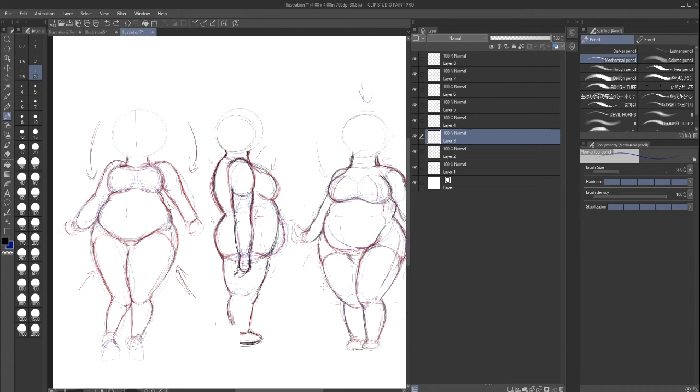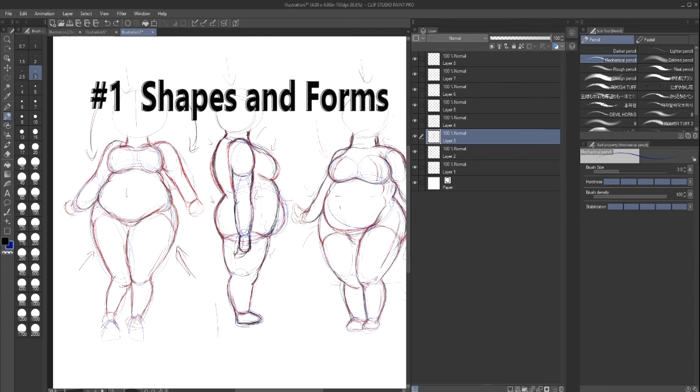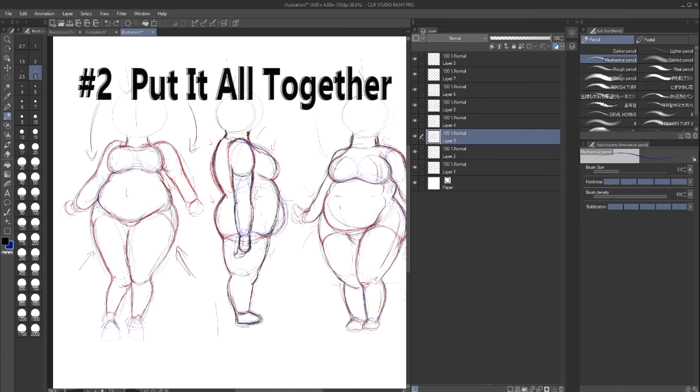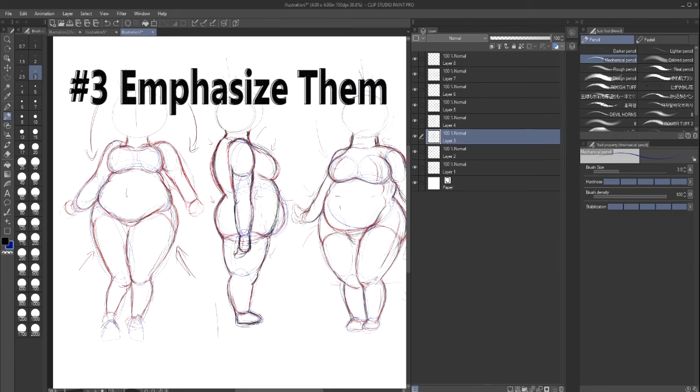3 big tips. I'm going to write it down in this video somewhere. Number 1, I'm going to say shapes and forms. Number 2, put it all together. Make sure you know your form. Once you know your form and shapes, you can pull it all together and make them have whatever you want. And number 3, you can emphasize them and make it easier. So you can use this video to break it down.